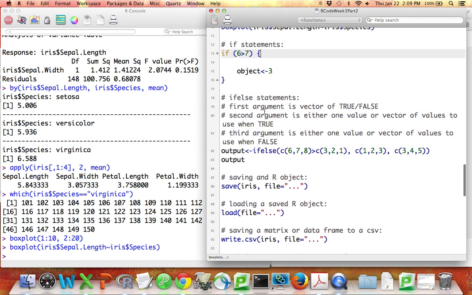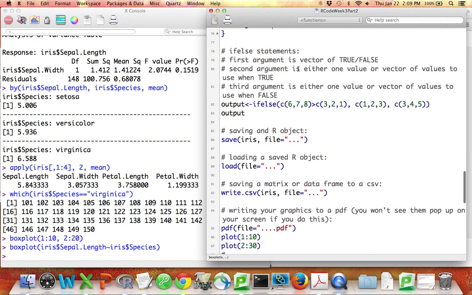There's also something called an if statement, which can be very helpful. And it's exactly what you'd think. If this conditional here is true, do this thing here. So 6 is not greater than 7, right? This is not true. So if R gets to this, it's just going to skip over this and continue on. But if whatever is in these parentheses is true, R will do the thing that's in here. Much more helpful is something called an if-else statement.